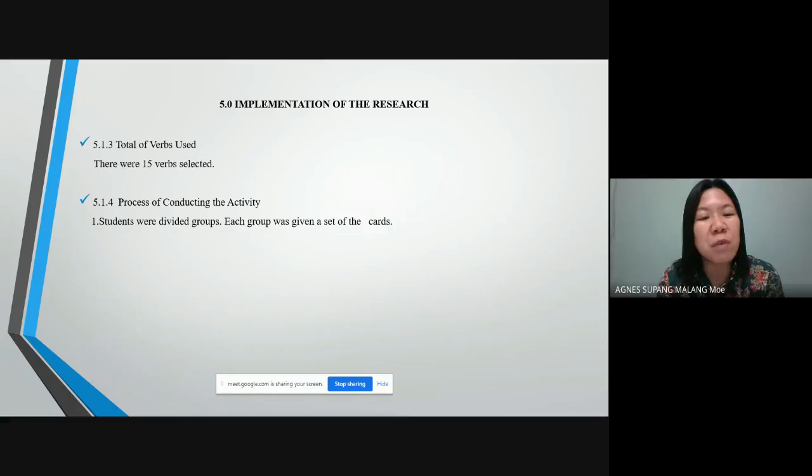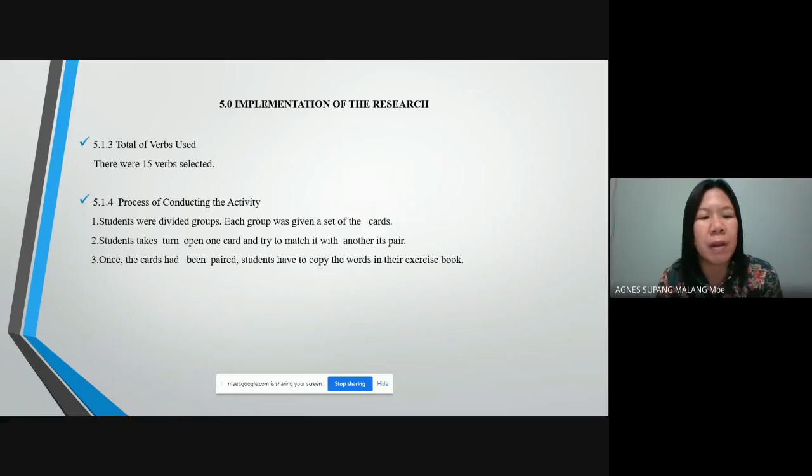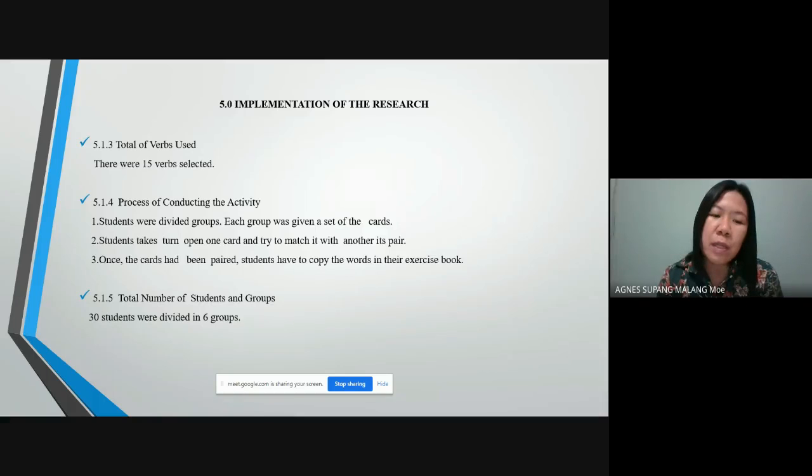First, the students were divided into groups. Each group was given a set of the cards. Next, students take turn to open one card and try to match it with another of its pair. Once the cards has been paired, students have to copy the words in the exercise book. Total number of students and groups. There were 30 students divided into 6 groups, which means each group have 5 students.